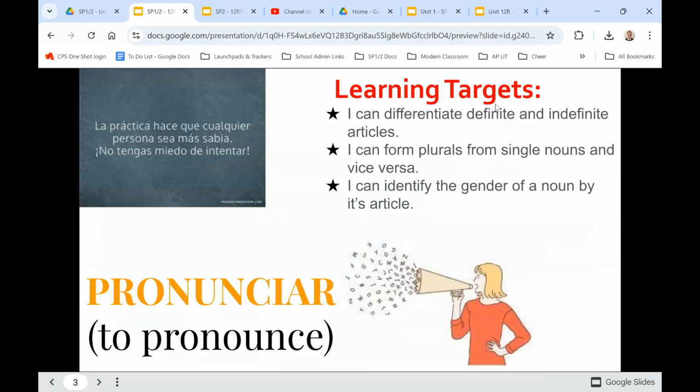Our learning targets for this lesson, we have 3. I can differentiate definite and indefinite articles. I can form plurals from single nouns and vice versa. And I can identify the gender of a noun by its article.